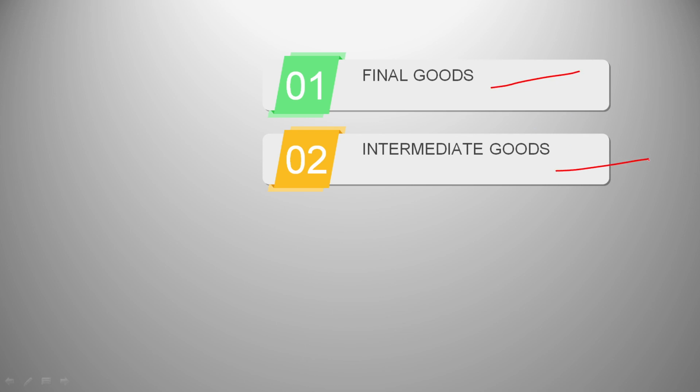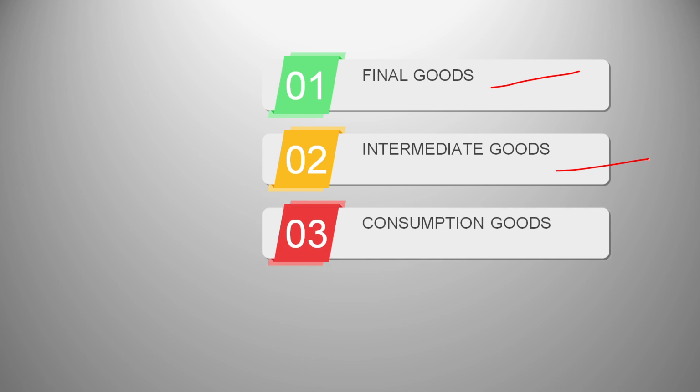Now let us look at two different categories, that are consumption good and capital good. Okay, so first, consumption good. What is consumption goods? Consumption goods are the goods that directly satisfy human wants. Okay, and there are four types. That directly means we buy them and they satisfy our wants. They can be, first, durable consumption good.